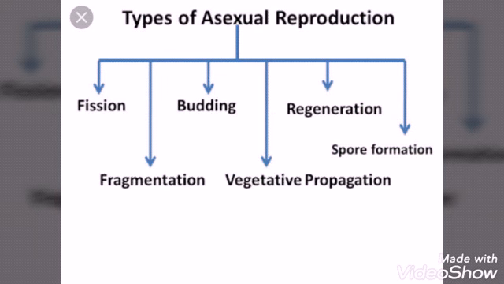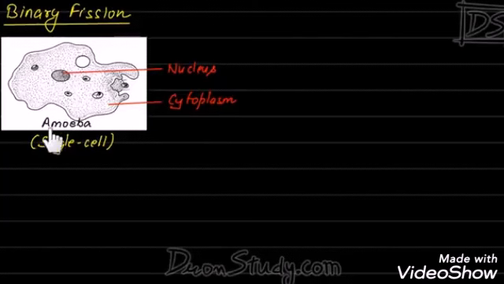Asexual reproduction is of the following types: fission, fragmentation, budding, vegetative propagation, regeneration, and spore formation. In this case, only one parent is required. Fission is of two types, binary fission and multiple fission, taking place in unicellular organisms such as amoeba. You know that amoeba does not have any particular structure.